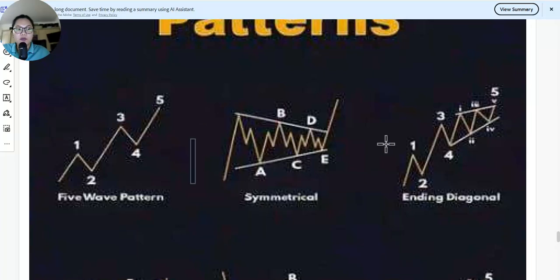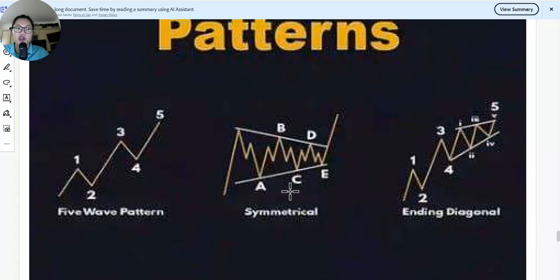This one is called a basic chart pattern, a bullish pennant, and the ending diagonal: wave 1, 2, 3, 4, and you have sub-waves of the ending diagonal.